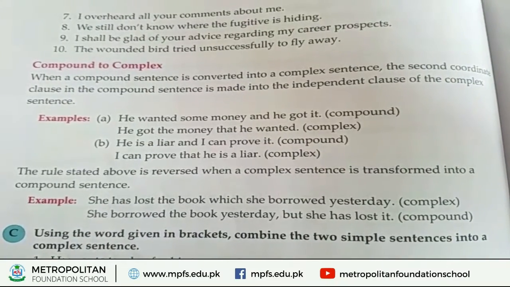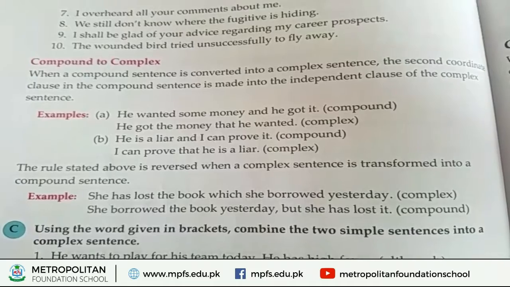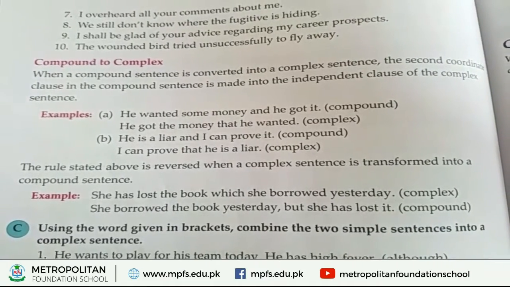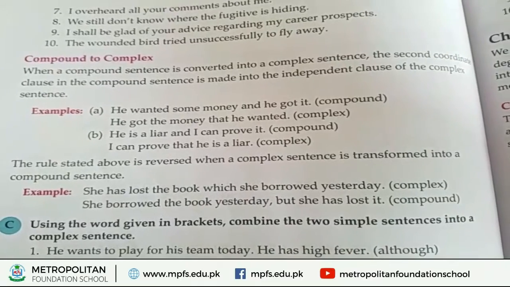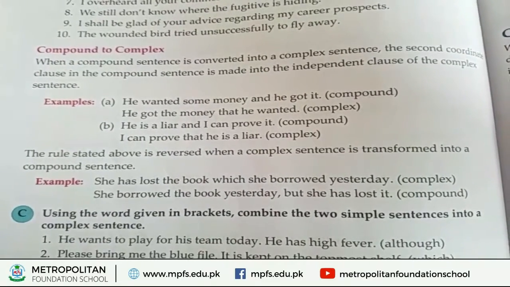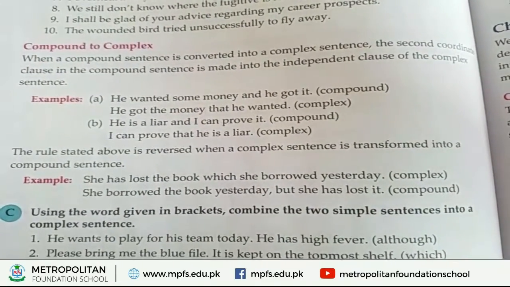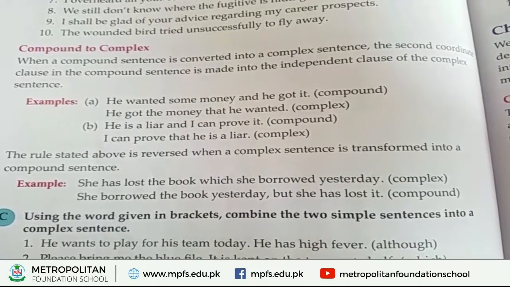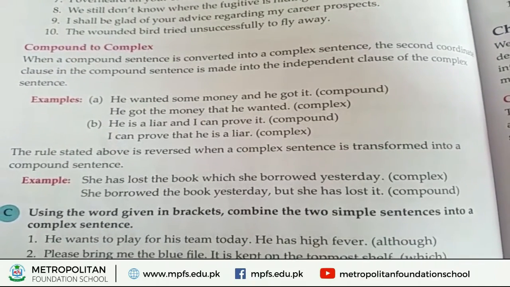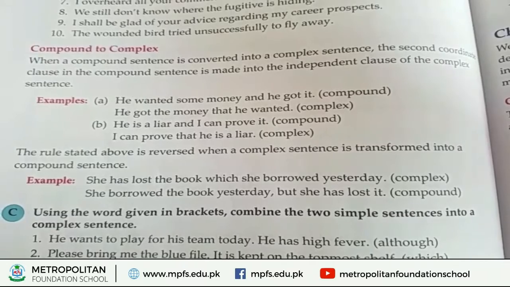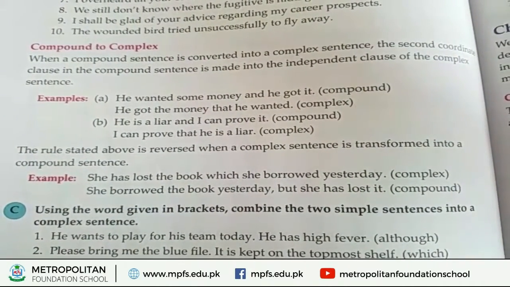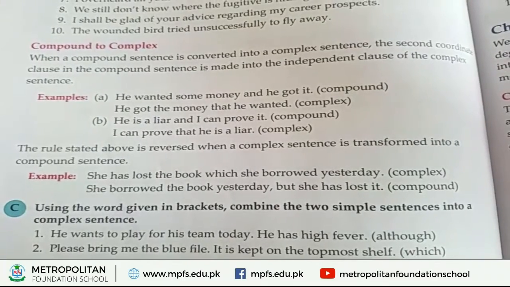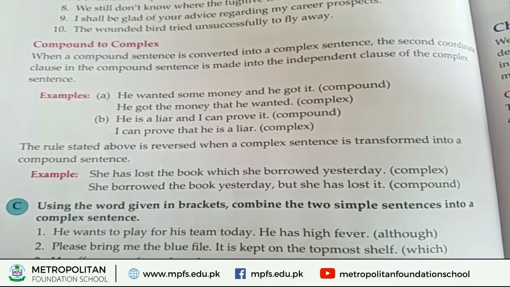Now come to learn compound to complex. How do we convert a compound sentence to complex? When a compound sentence is converted into a complex sentence, the second coordinate clause in the compound sentence is made into the independent clause of the complex sentence.